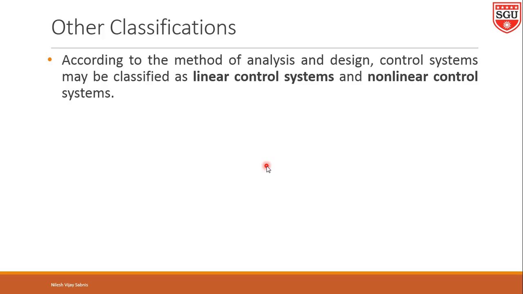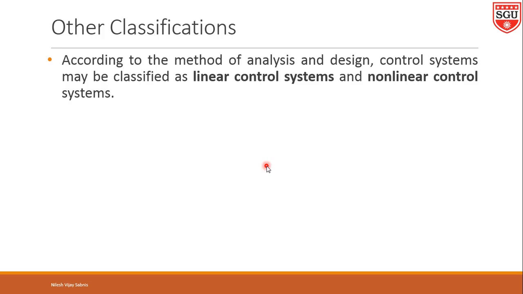Input x varies linearly, meaning a linear equation is followed by the system, then we call it a linear control system. A linear control system obeys the principle of superposition.